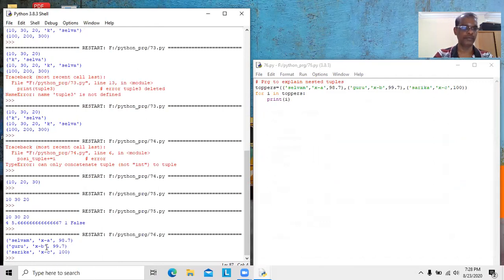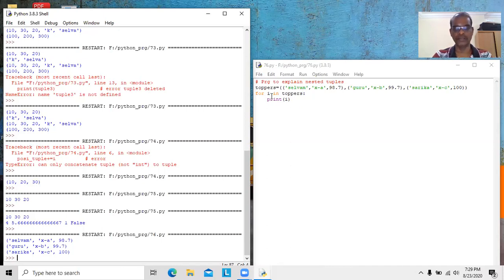See it here, Selvam 10A 98.7. Here topper is one tuple that is assigned with three elements. Each element is considered as a tuple. So in this case, for i in topper, first i will be assigned with the tuple which has values Selvam 10A 98.7, and that will be displayed.